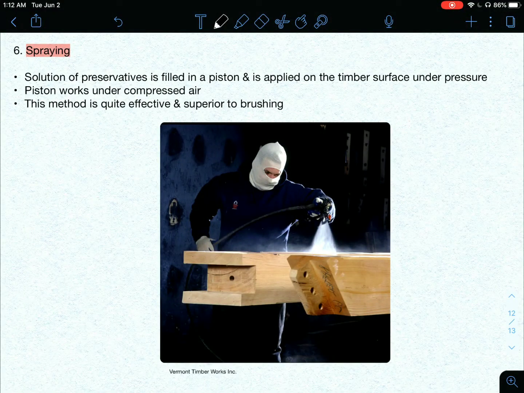Then the next one is spraying. As the name suggests, it is spraying of preservatives with a piston, and the piston works under compressed air. This is very effective and superior to brushing. So that is it. We have discussed the methods of preservation.